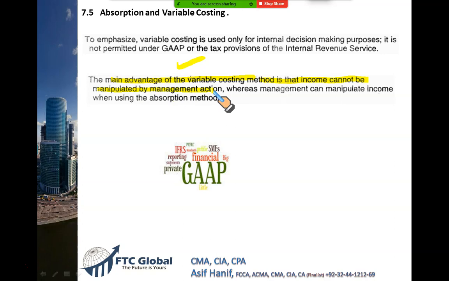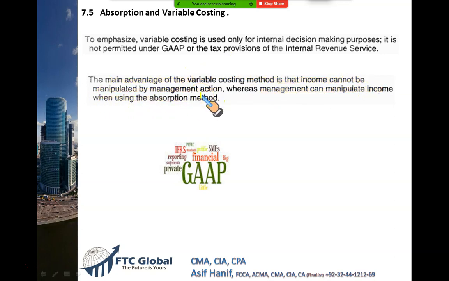How come? We still don't understand. What is manipulation of income? How can the income be manipulated under absorption costing? And how can variable costing prevent us from manipulating the income statement? Let us see an example. This will explain the concept fully. So, where management can manipulate income when using absorption costing.